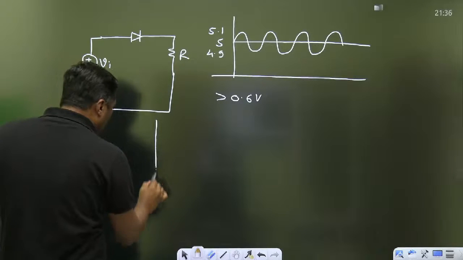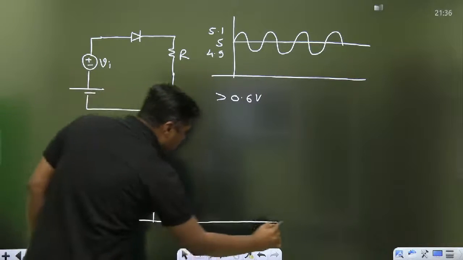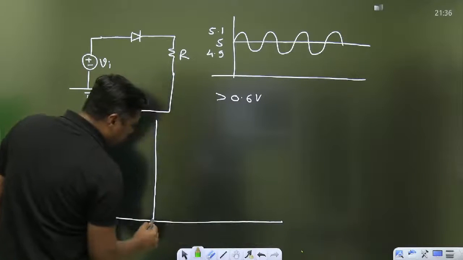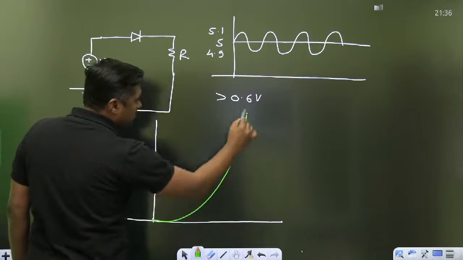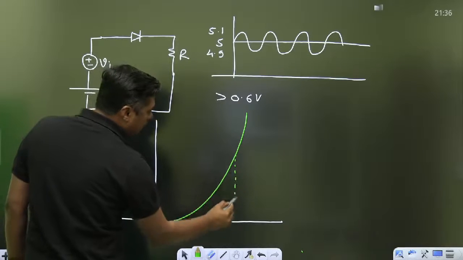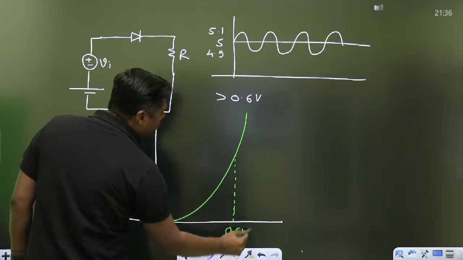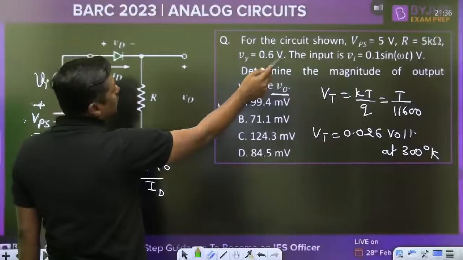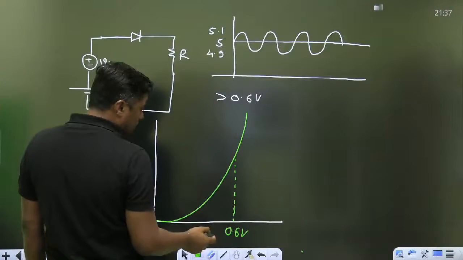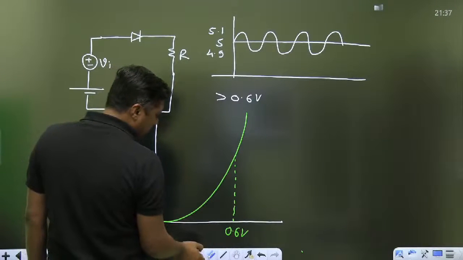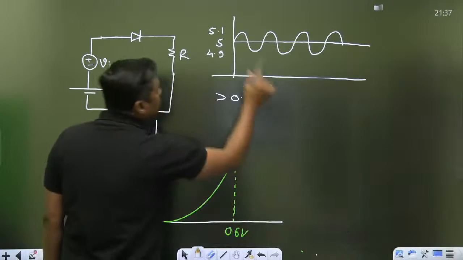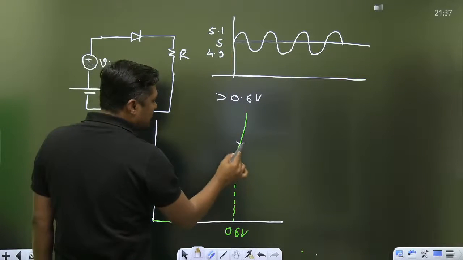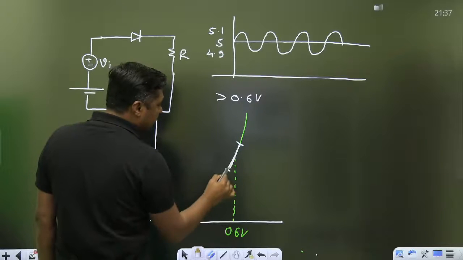Now, the characteristics of the diode are non-linear. This is the characteristic. At this point is the cut-in voltage, 0.6 volt. It is given in the question, so I am taking 0.6 volt. Now at this point there is a variation. What is the variation? Only 5.1 and 4.9. This variation is very small, and that's why it will maintain linearity here.